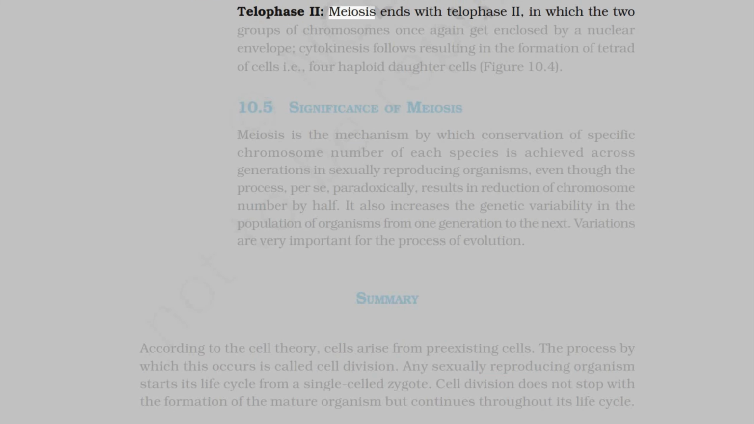Telophase II: meiosis ends with telophase II, in which the two groups of chromosomes once again get enclosed by a nuclear envelope. Cytokinesis follows, resulting in the formation of a tetrad of cells, i.e., 4 haploid daughter cells, figure 10.4.